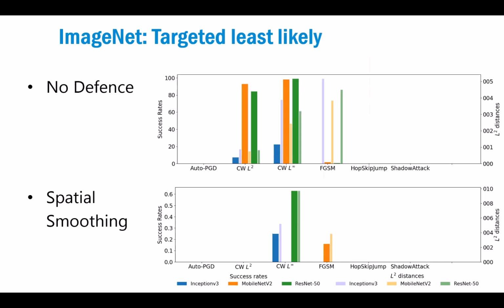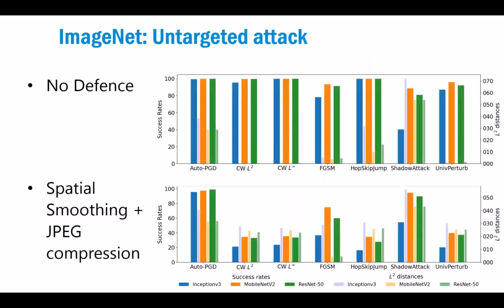Interestingly, the other attacks were already not successful before, so the defense at least didn't harm and didn't make it worse. Again, the combination of various types of defenses, so here, for example, spatial smoothing and JPEG compression combined, normally manages to reduce the attack rate better than single defenses.